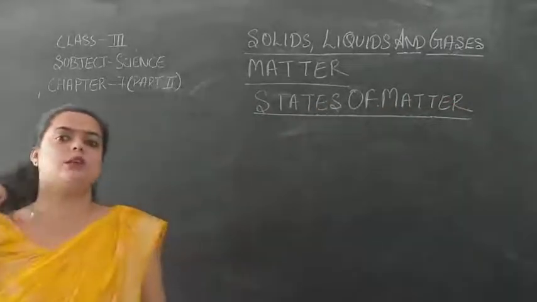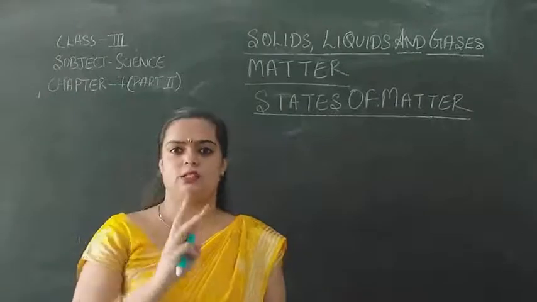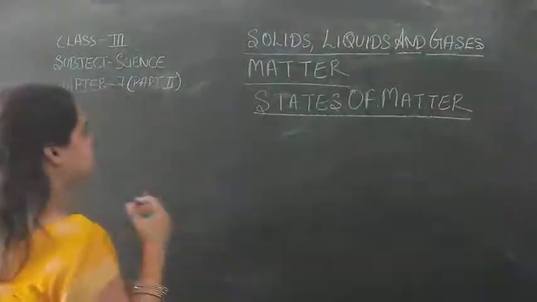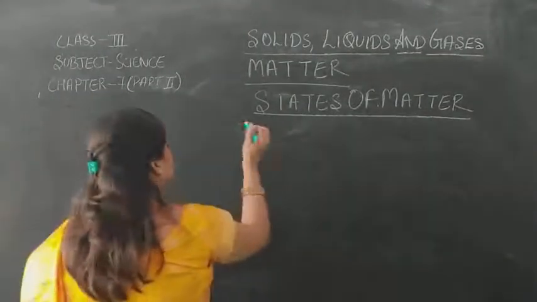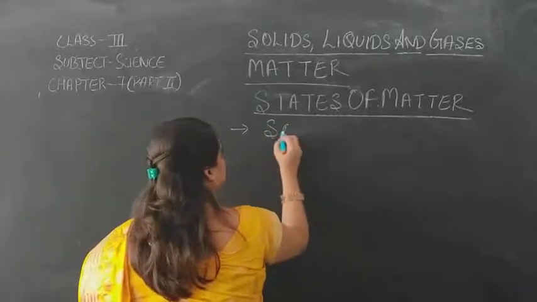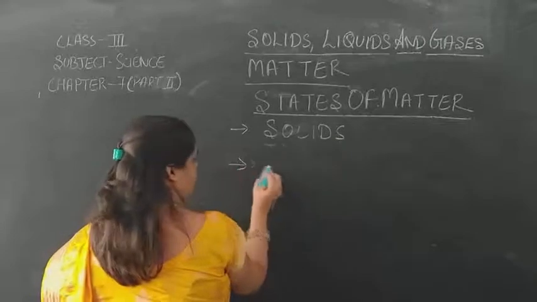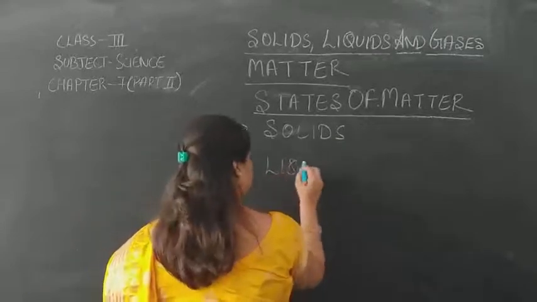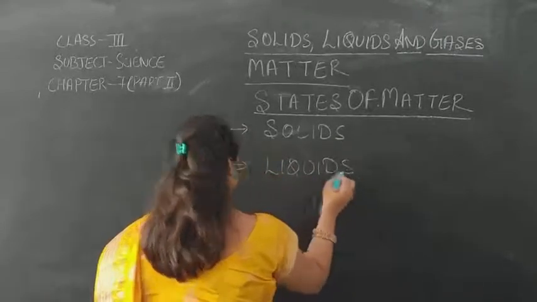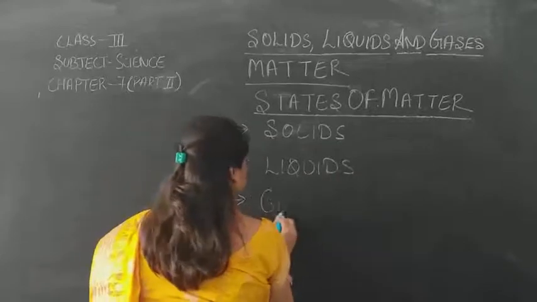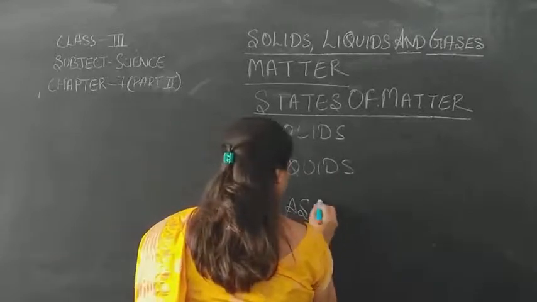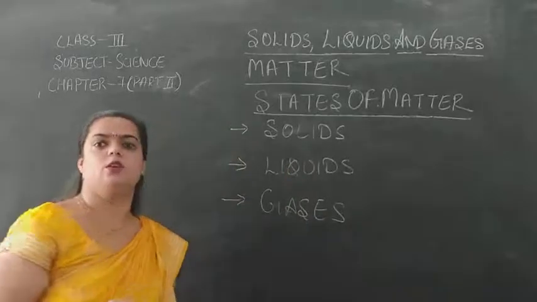Children, matter is in 3 states, okay? There are 3 states of matter. The first one is solids. Then we have liquids. And then gases. Okay?